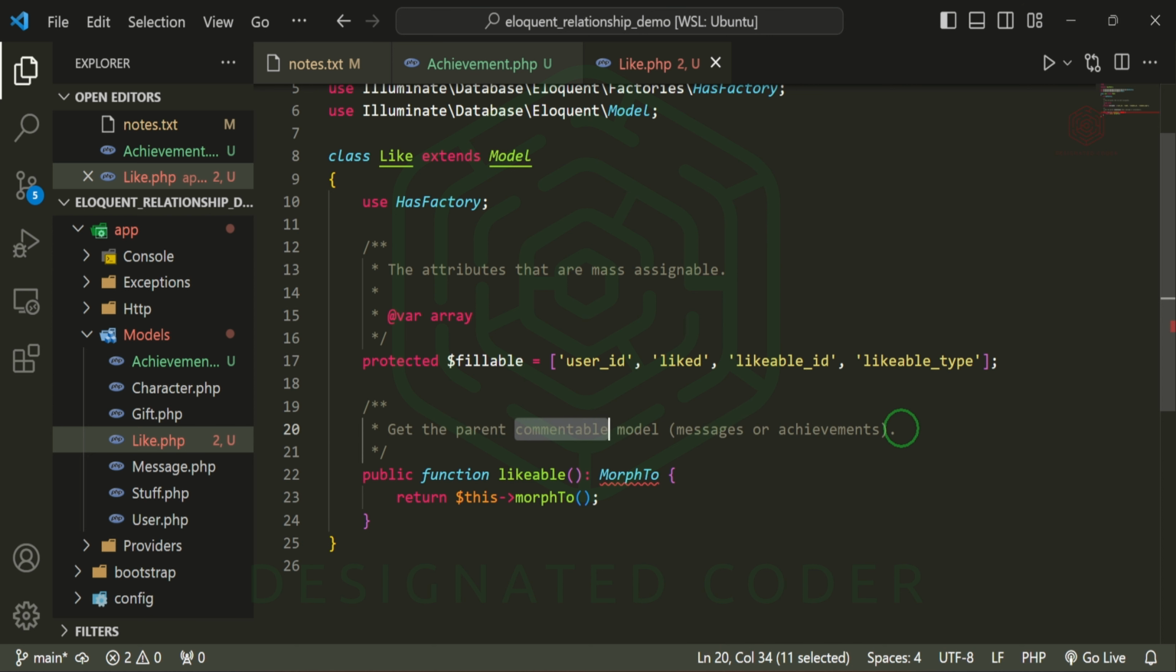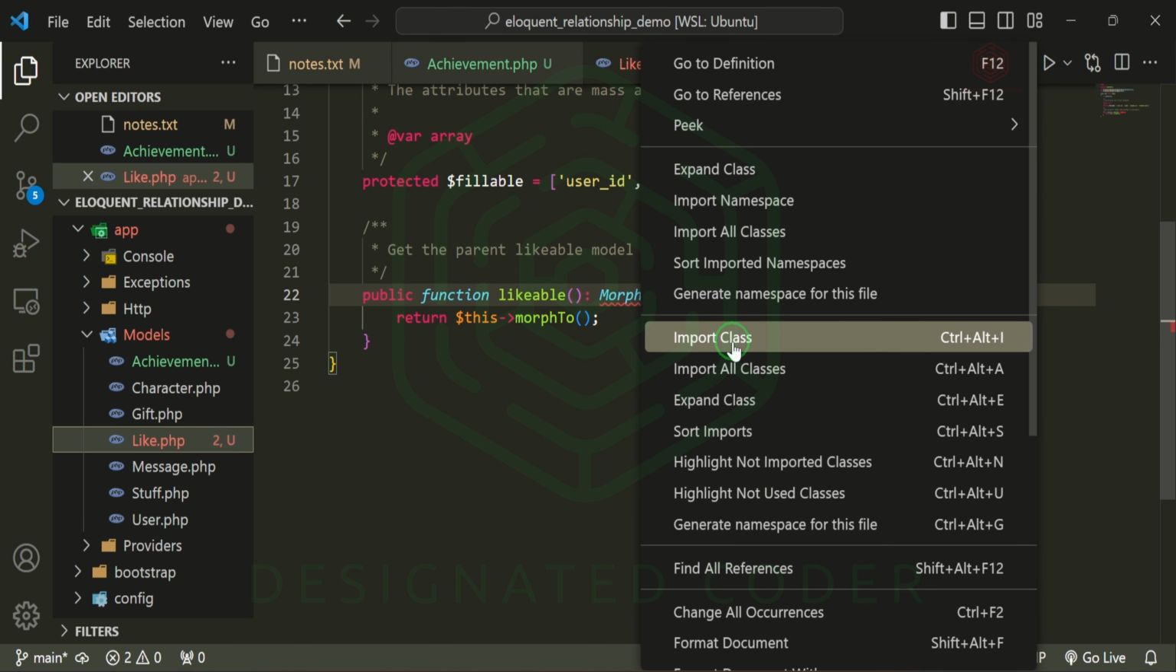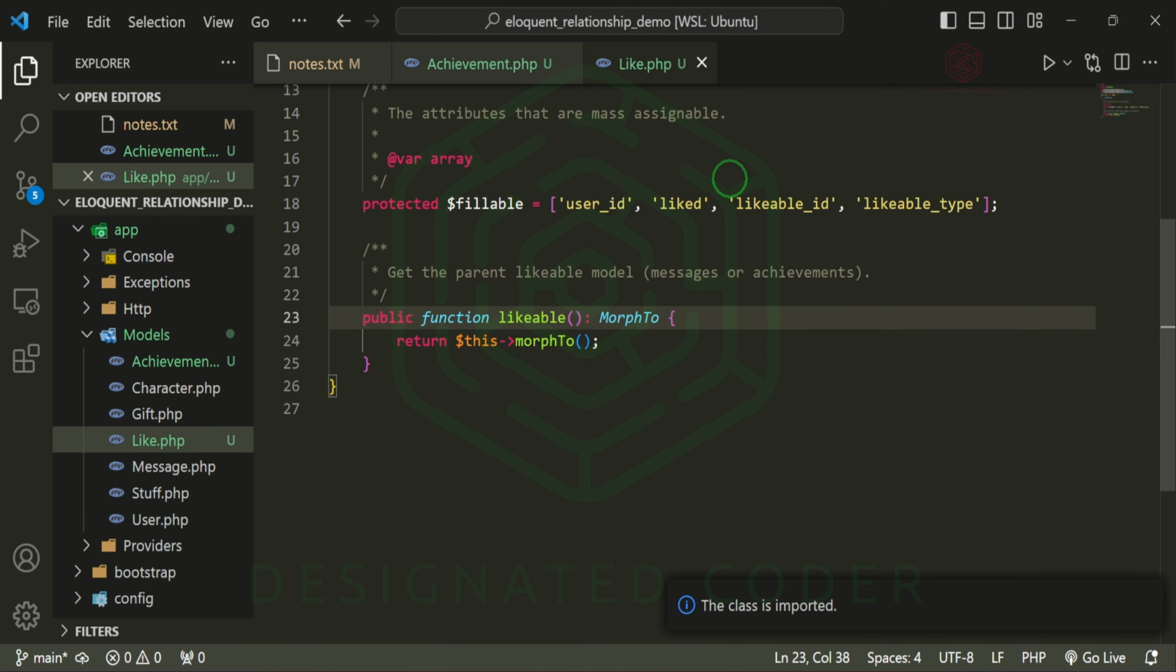This will be, instead of commentable, the likable, and we want the messages or the achievements. So the function will be likable. We will return this morphs to. This like model morphs to, that's just it. It can morph to anything, right? So we'll go ahead and import the class, and we can leave it at that.